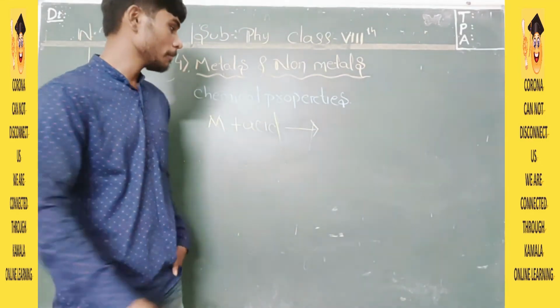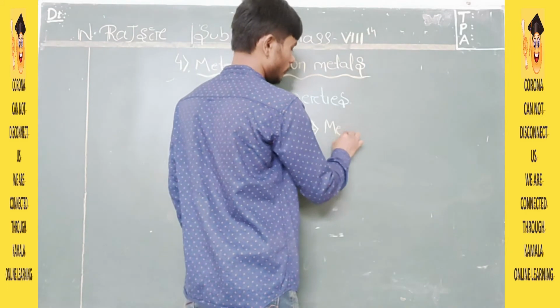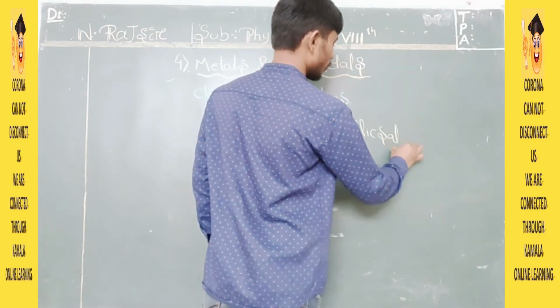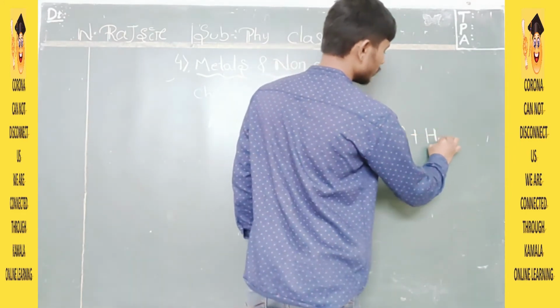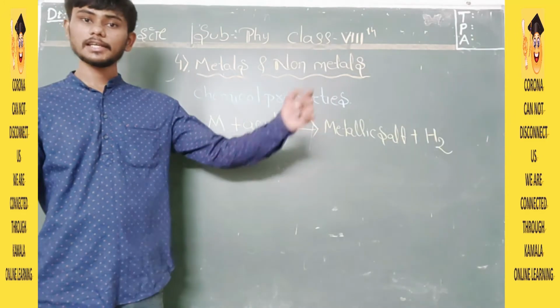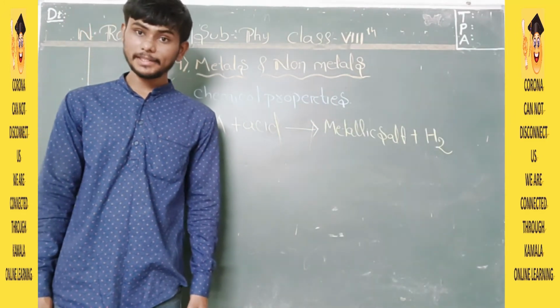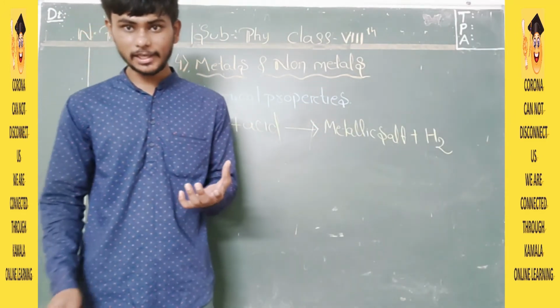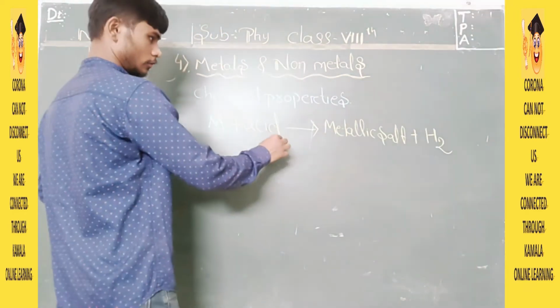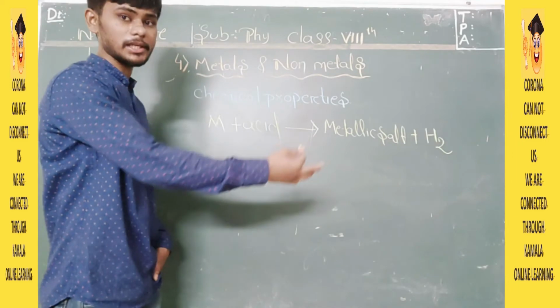They will form a metallic salt, and they will release hydrogen gas. Most non-metals do not react, but non-metals will also do the same: they will form a non-metallic salt and release hydrogen gas.